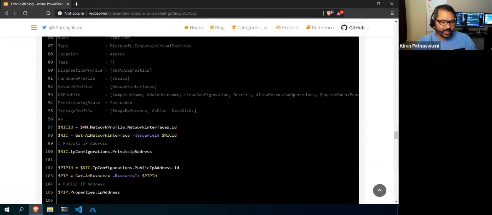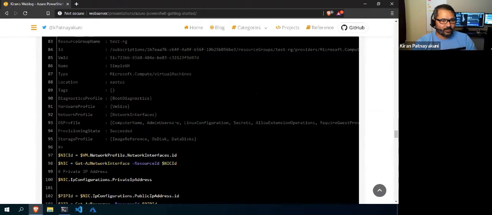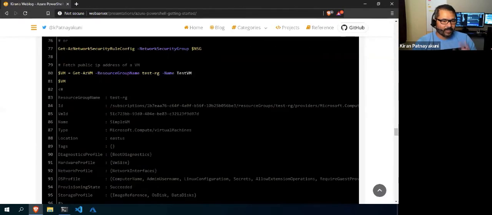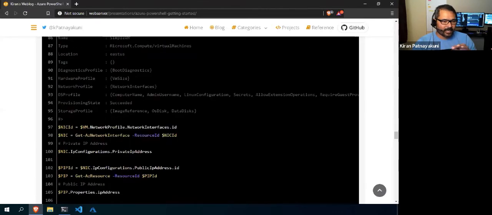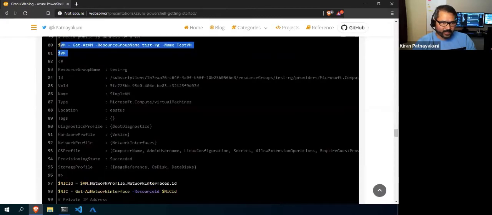Right, so that is how we can fetch it. Now to get the public IP, I get the VM object, and then from that VM object I get the NIC ID. Even the NIC object will not be there; it will only have the NIC reference. This is how I can get the NIC reference from the VM, whatever I get here.